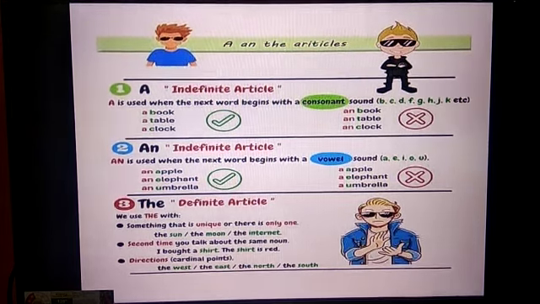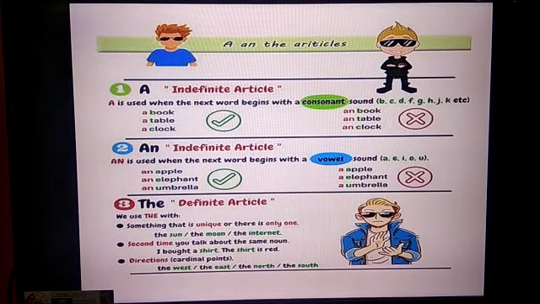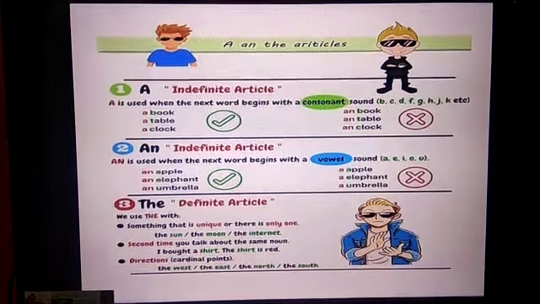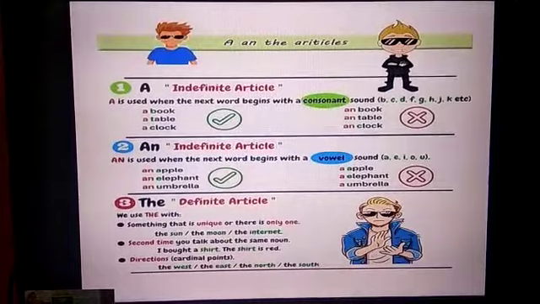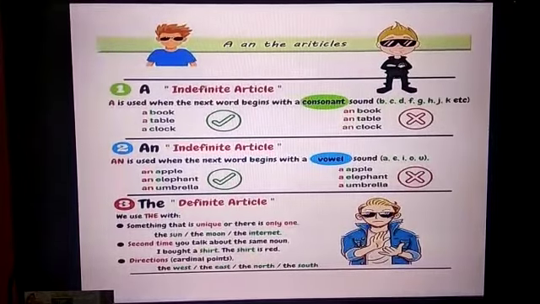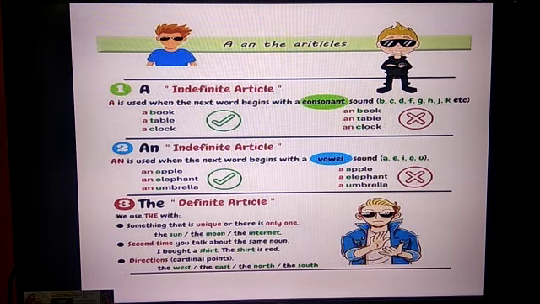So when you get a vowel sound, then you have to use the word an, and the vowels are a, e, i, o, u. It is not that you can use it with all the letters and words. There are exceptions also. So here you don't say a apple. It is an apple. Not a elephant. It is an elephant because you get the vowel sound there.